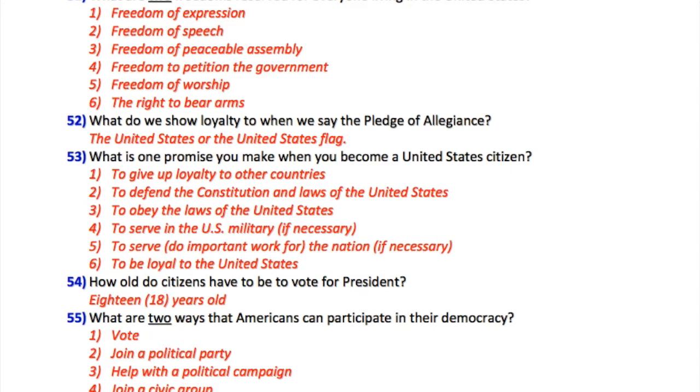53. What is one promise you make when you become a United States citizen? 1. To give up loyalty to other countries. 2. To defend the Constitution and laws of the United States. 3. To obey the laws of the United States. 4. To serve in the U.S. military, if necessary. 5. To do important work for the nation, if necessary. 6. To be loyal to the United States.